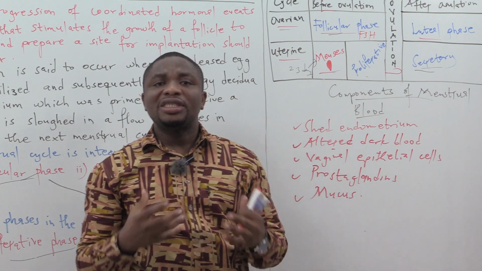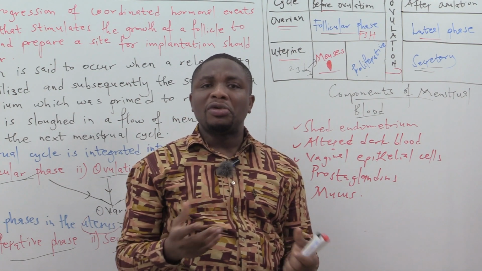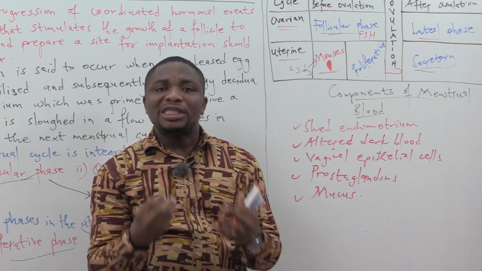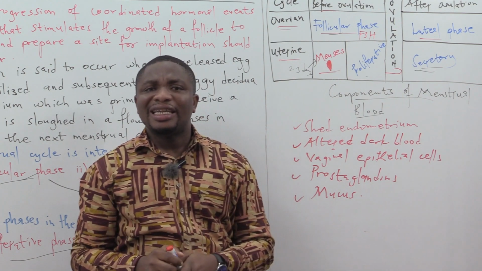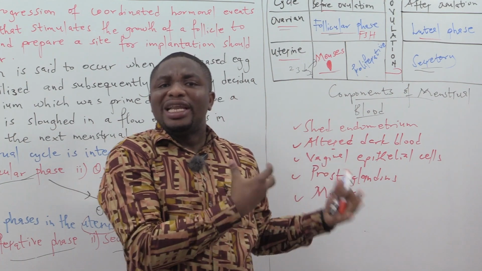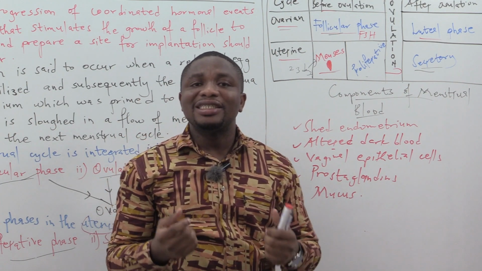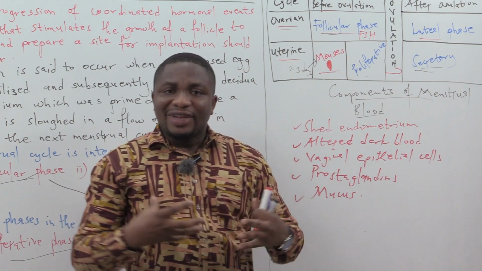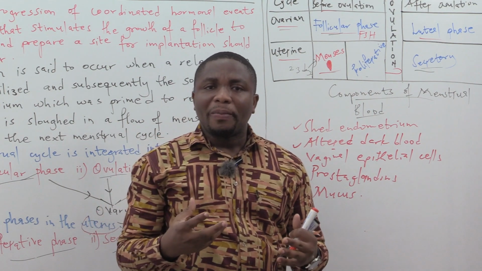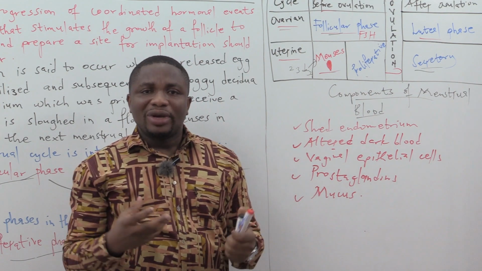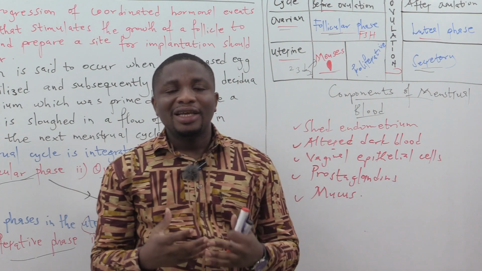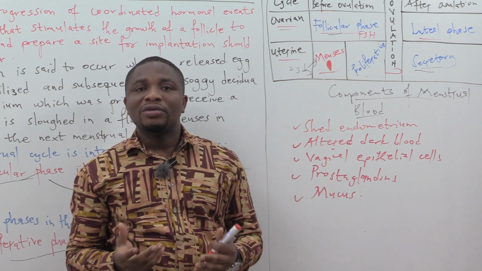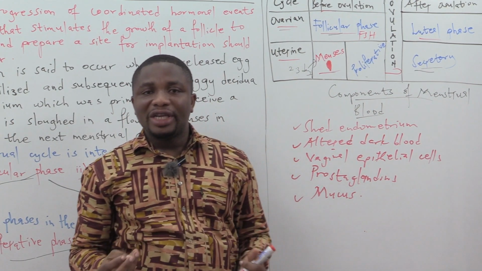That is why during menstruation, if you are taking NSAIDs or paracetamol, where they can inhibit the cyclooxygenase pathway responsible for the production of prostaglandins, then definitely you are going to inhibit the production of prostaglandins. That will reduce the contraction of the uterine musculature. And if the uterine musculature, that's the myometrium, is not contracting adequately, then definitely you will not have the pains as much as before, meaning that your menstrual cramps will be reduced.